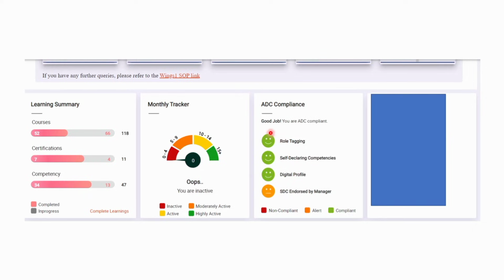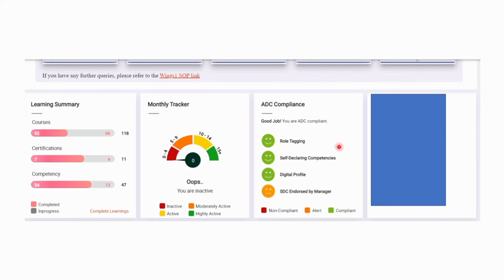Now first you have to click on role tagging. Now for this role tagging, what you have to do is simply email or message your supervisor and tell them, can you please tag me to a role. Okay, they can tag you to engineer or maybe developer or anything like that, team member. Okay, so this is very important. If you want to again apply for and edit your appraisal, then this is also mandatory. Okay, role tagging. So make sure that your role is tagged.